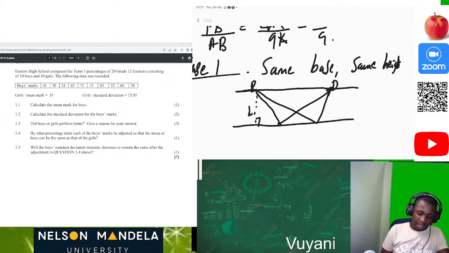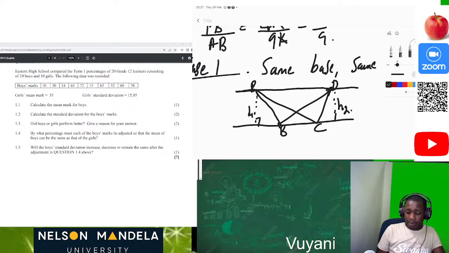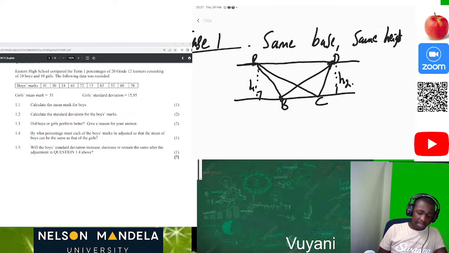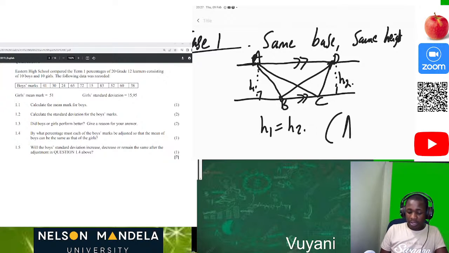And we say this is our height, this is BC, this is BD. Then we can say this can be height 1, then the other one can be height 2. Then we can actually see that height 1 is equal to height 2. Why? Because let's also highlight these two lines are parallel. So this is my A, B, C, D. We can see that AD is parallel to BC.